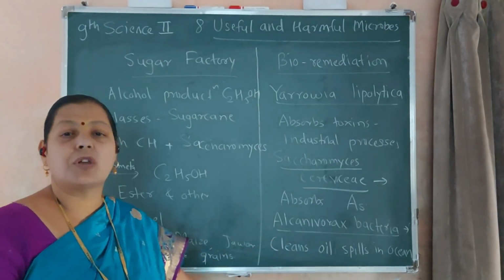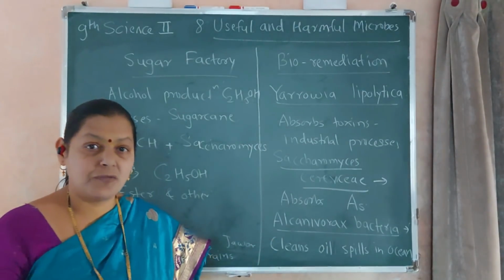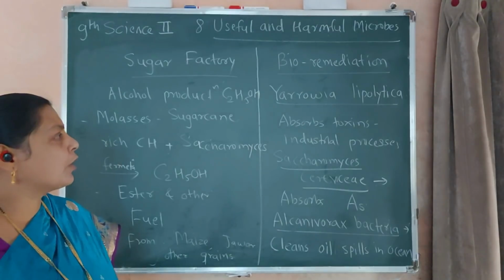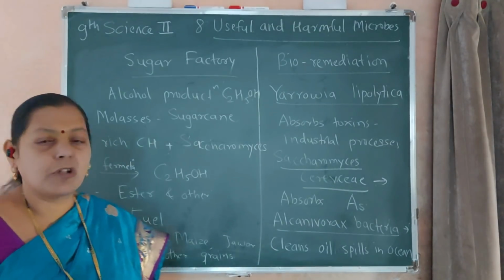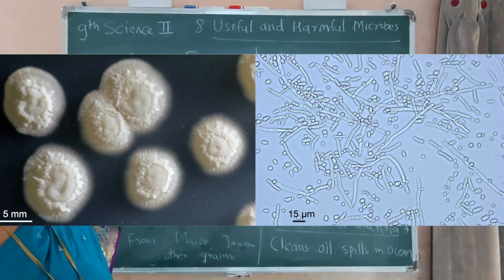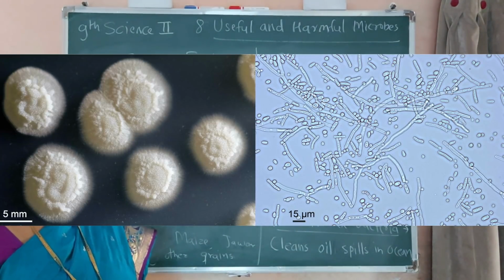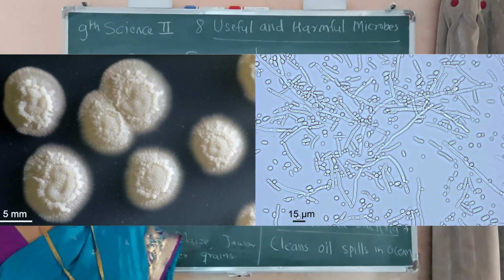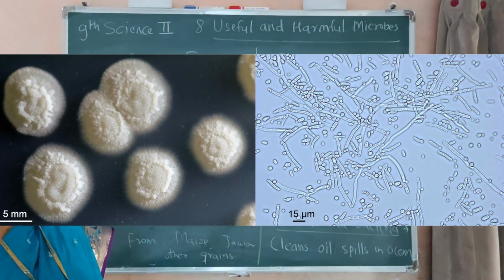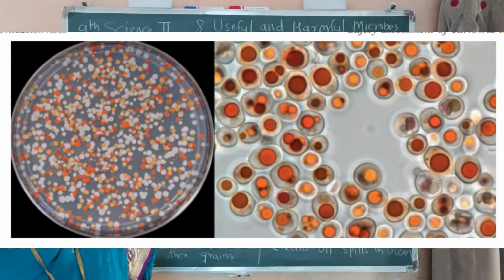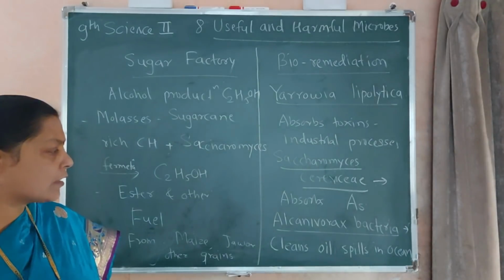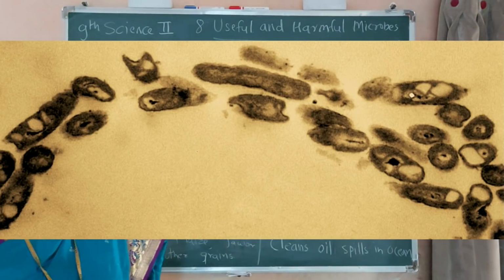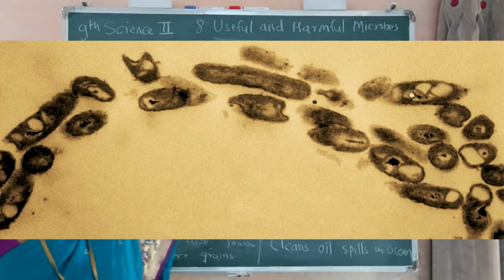Bioremediation, that is a role of yeast in the waste management. So it plays very important role, particularly in the absorption of the toxins. That is Yarrowia lipolytica. It is one type of yeast which plays important role in the industrial process to absorb the toxic material. Next is Saccharomyces cerevisiae, which absorbs arsenic. Second one is Alkanivorax bacteria, which plays important role to clean oil spills in the ocean.